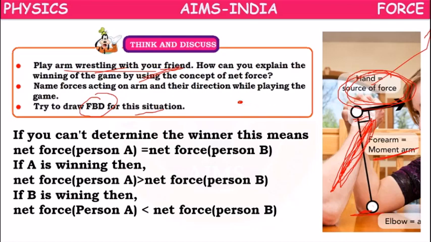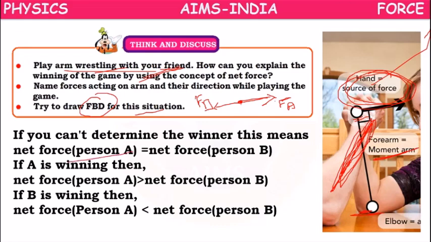Suppose your force is FA and your friend's force is FB. Only two forces are acting on the object, FA and FB. So who will be the winner?